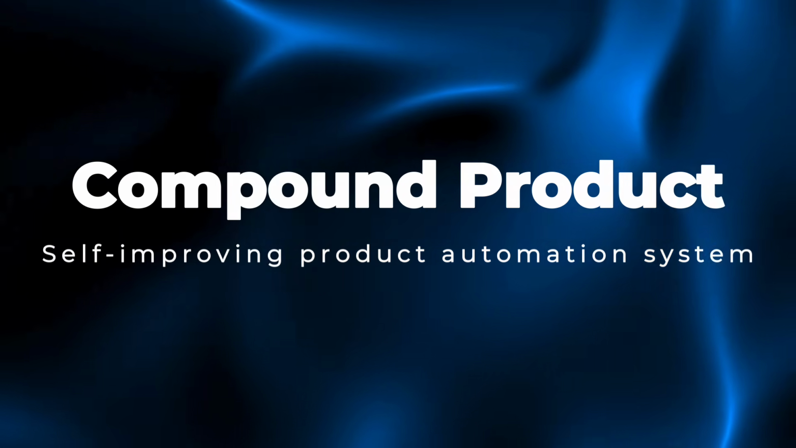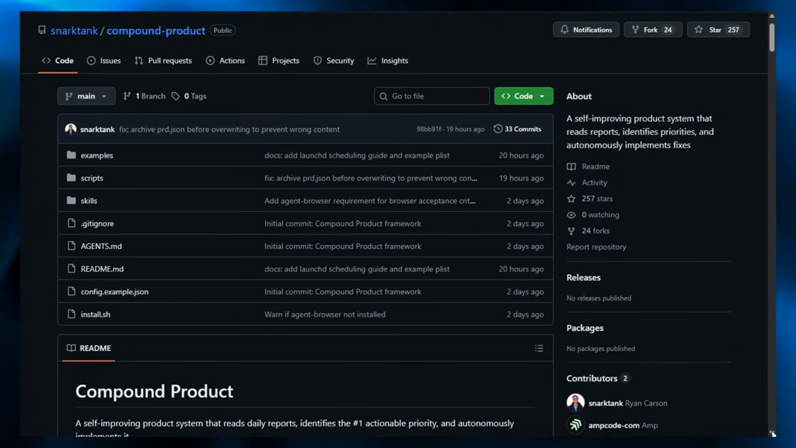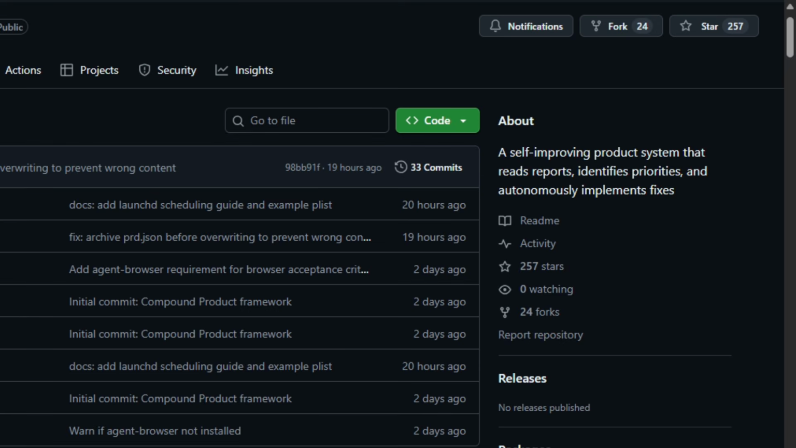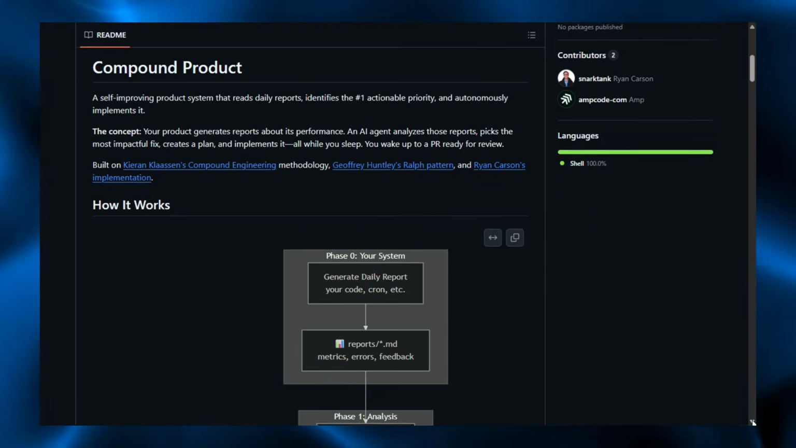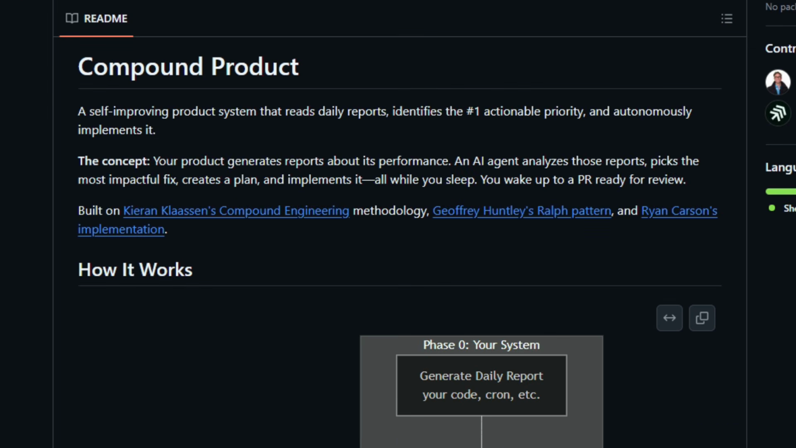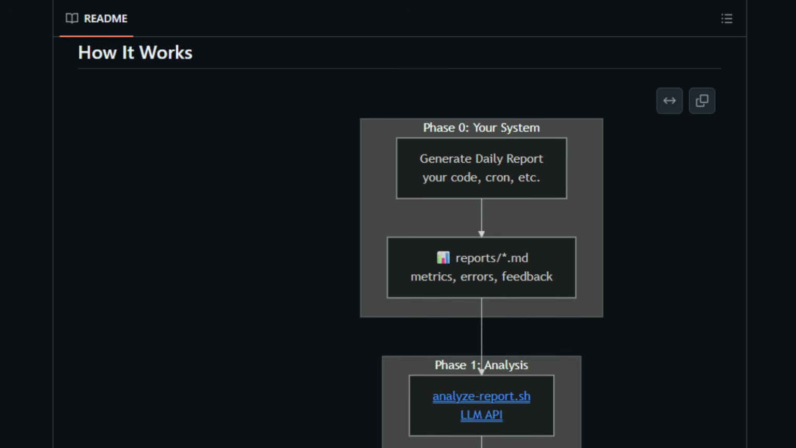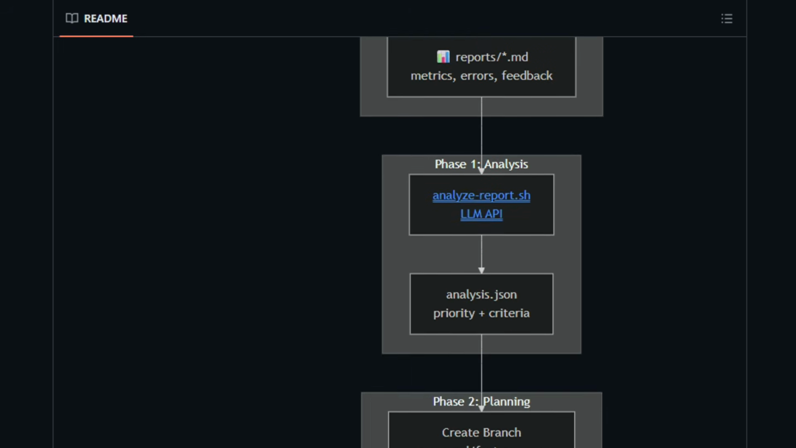Project number 13, Compound Product, Self-Improving Product Automation System. Compound Product is an open-source automation framework and developer tool that reads reports generated by your system, identifies the highest priority actionable issue, and runs an autonomous loop to implement fixes and create pull requests. It works by analyzing daily markdown reports with shell scripts and AI agents, generating structured tasks, and looping over them with quality checks while keeping memory in Git history and progress logs.